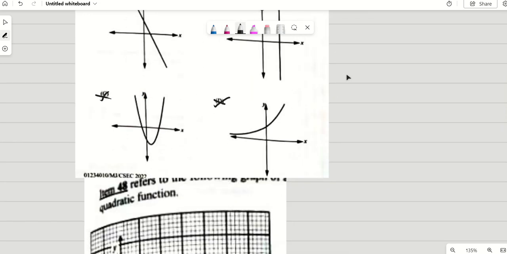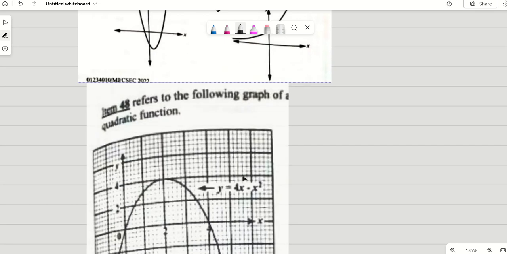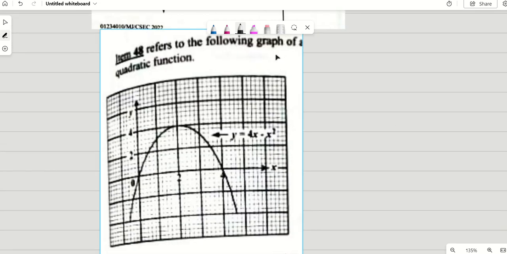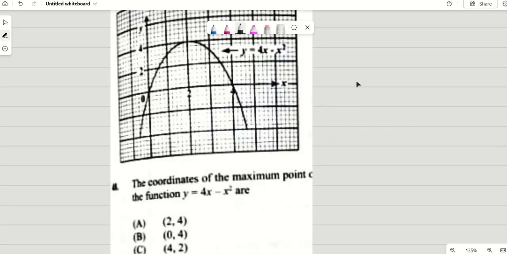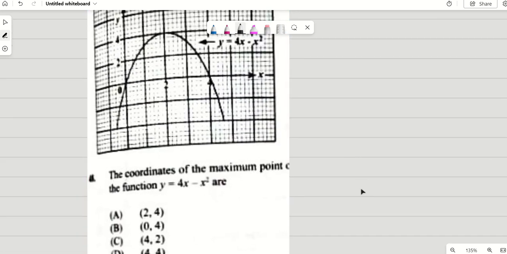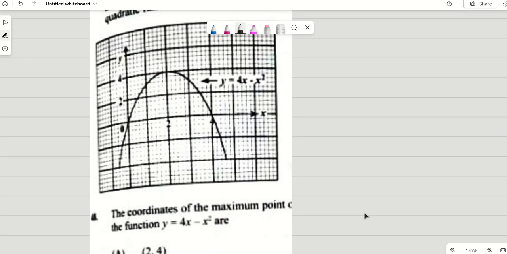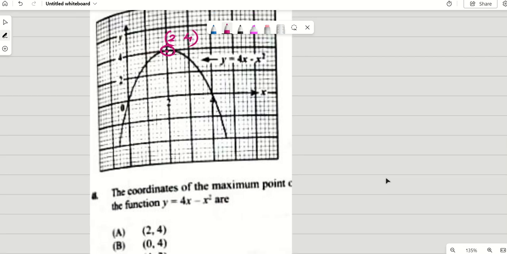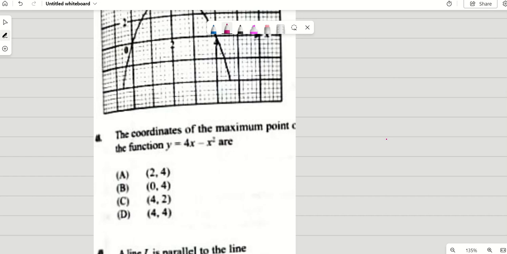Right, now let us look at number 48. 48 refers to the following graph of a quadratic function, and they're going to ask you for the maximum point. We're looking for the point at which it reaches its maximum. That is right here, let's put that in pink so you guys can see. Right here, this is your maximum. That is x is 2, y is 4. Anything lower would not be a maximum. So therefore, x is 2, y is 4. Our answer is E. All right?